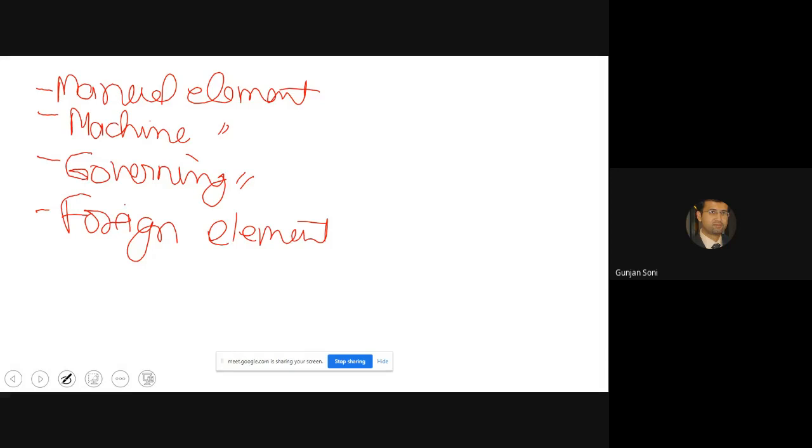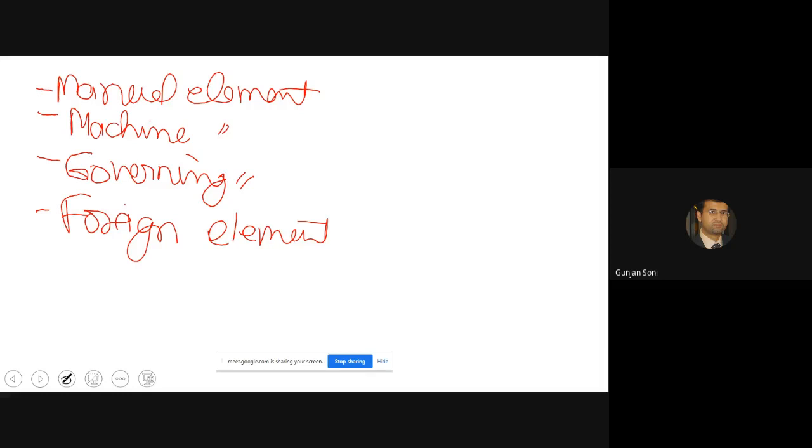So before it comes to the workshop, you're going to clean it. Even if you don't clean it, it might not be part of the machining, right? So in that case, the degreasing may be a foreign element. So generally we try to avoid the foreign elements in the study that we are doing.